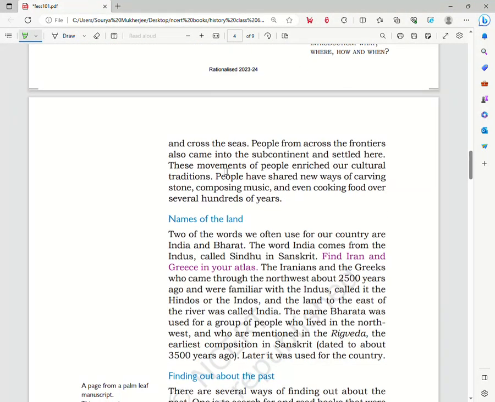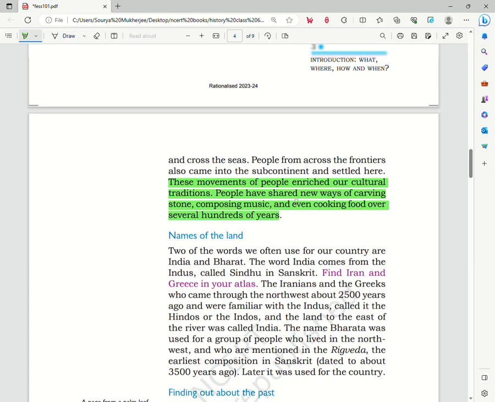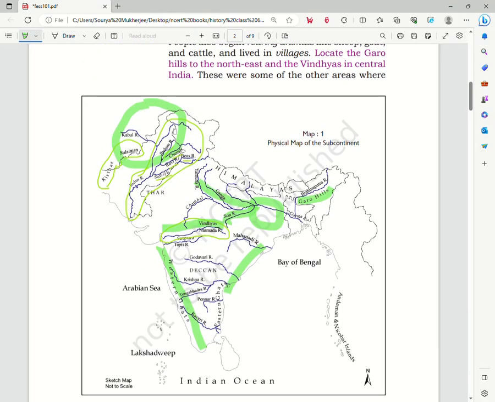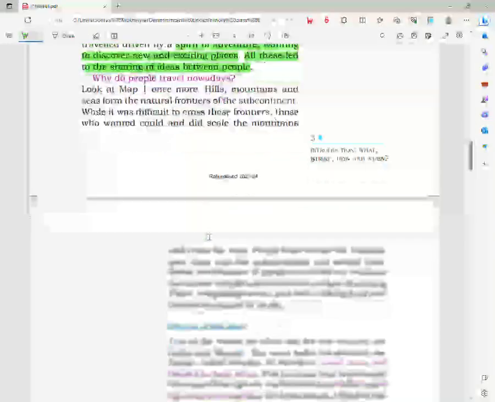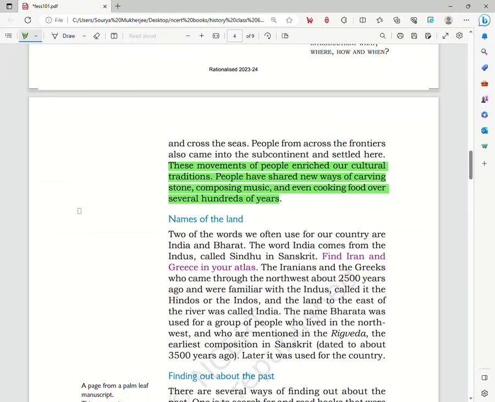Next, we see that people from across the frontiers also came into the subcontinent and settled here. These movements of people enriched our culture and tradition. People have shared new ways of carving stone, composing music, and even cooking food over several hundred years. So all this movement and settling of outsiders created a unique mix of different cultures in the Indian subcontinent. These different cultures contributed in different ways to the overall development of Indian culture.